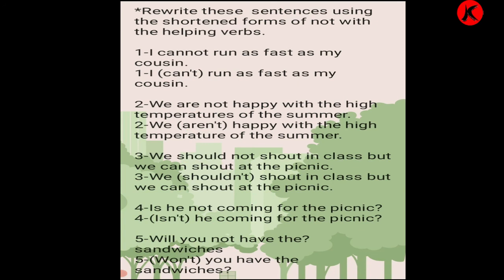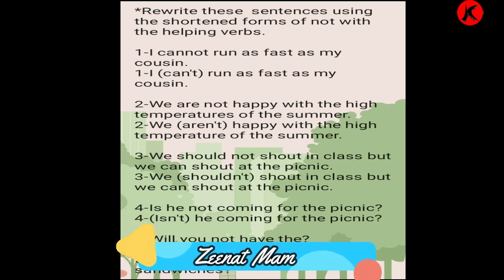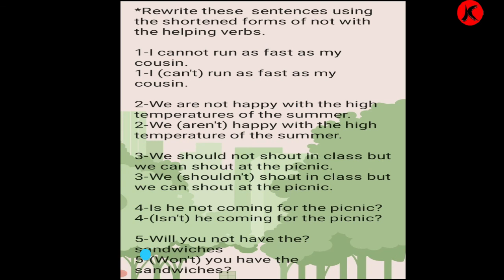So once again we will read this exercise, children. I cannot run as fast as my cousin. I can't run as fast as my cousin. Number 2, we are not happy with the high temperatures of the summer. We aren't happy with the high temperatures of the summer. Number 3, we should not shout in class, but we can shout at the picnic. We shouldn't shout in class, but we can shout at the picnic. Is he not coming for the picnic? Isn't he coming for the picnic? Will you not have the sandwiches? Won't you have the sandwiches?